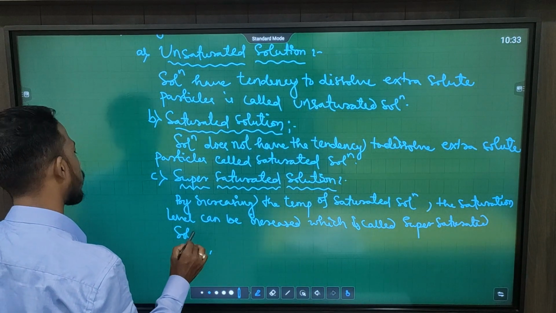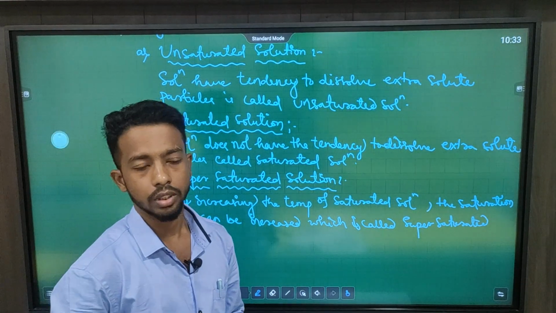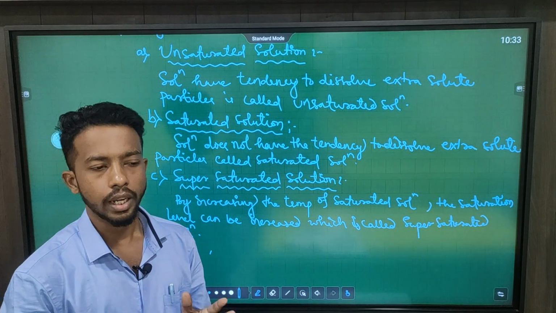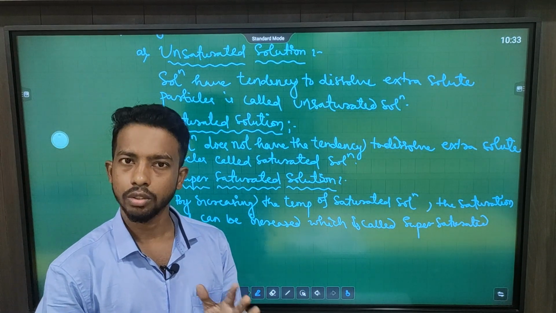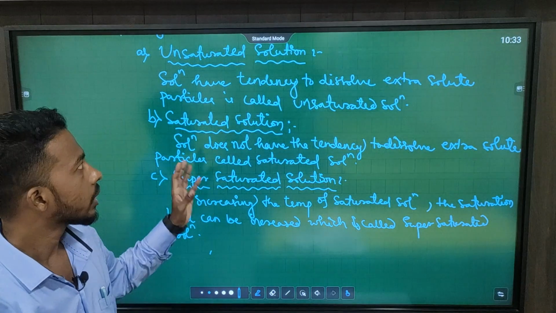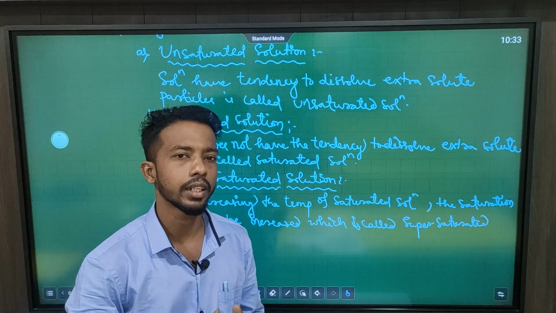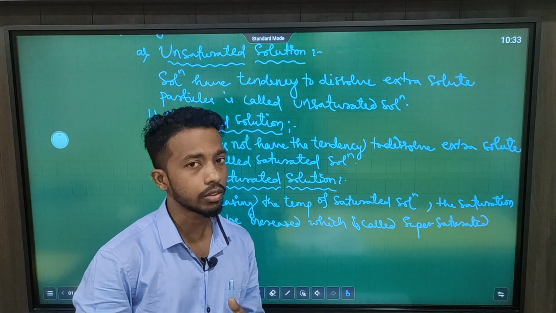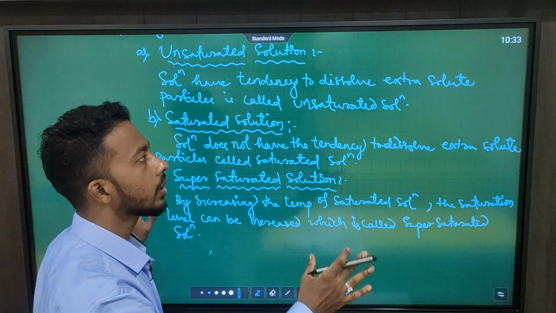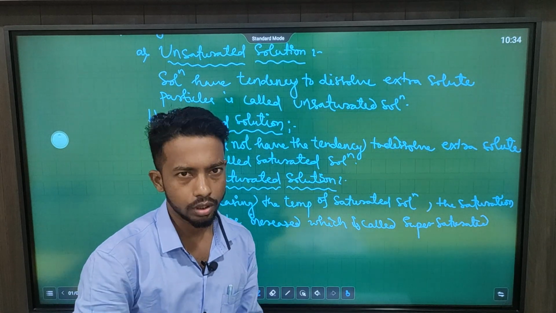Clear? So these are our classifications of solution. Depending upon the number of components, we can classify solution as binary solution, ternary solution, and quaternary solution. And on the basis of the quantity of solute present in our solution, we are classifying it as saturated solution, unsaturated solution, and supersaturated solution. So it is all about our introduction part, or the solution and classification of solution. Clear?